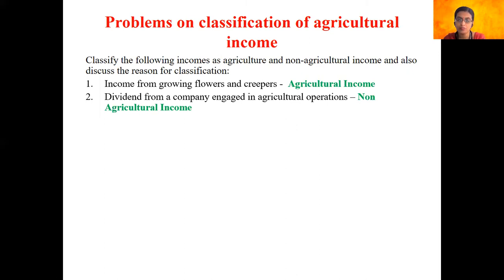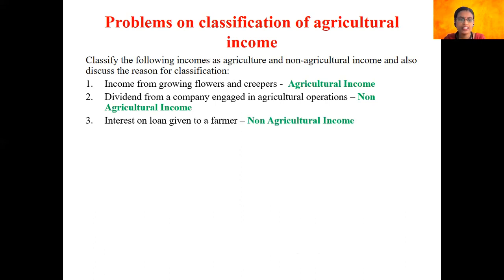The dividend that you receive from such companies is considered as a non-agricultural income because you have not invested in the agricultural land, or you are not directly involved in agricultural operations. Hence, it is considered as non-agricultural income.